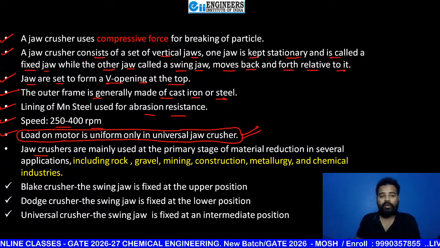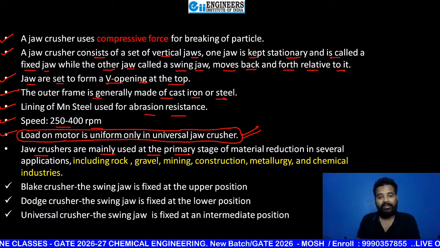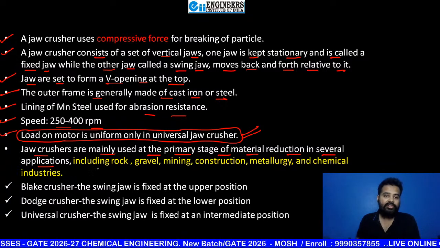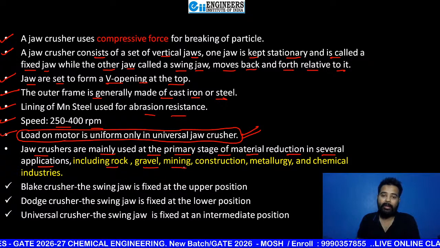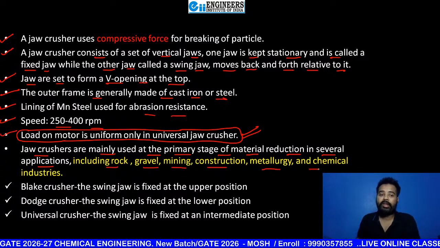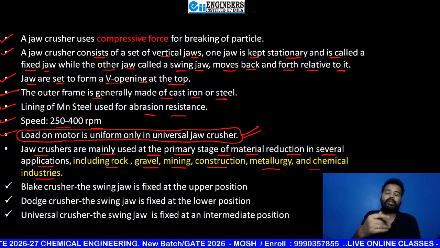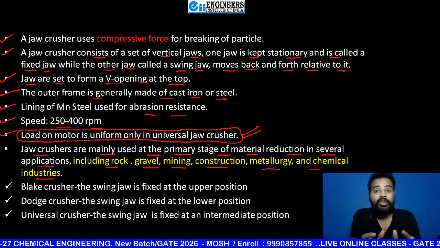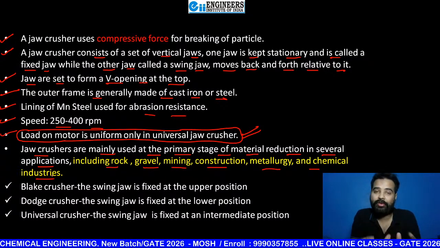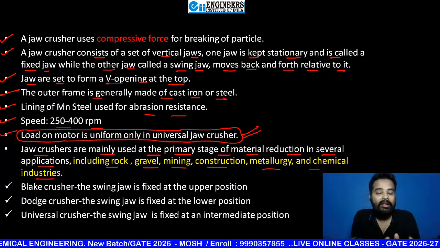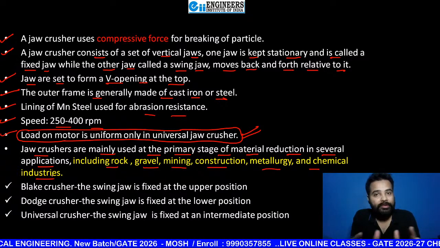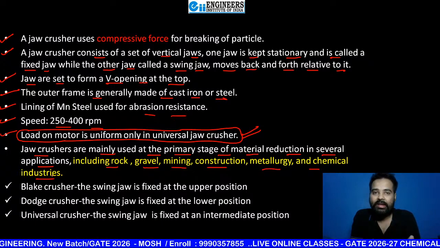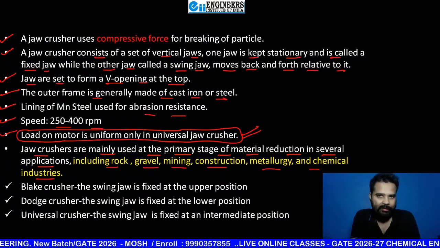Next point, jaw crushers are mainly used at the primary stage of material reduction in several applications like rock, gravel, mining, construction, metallurgy, and chemical industries. What is the meaning of this line, beta? Jaw crushers are mainly used for large size of feed, and the main aim or objective is just to crush them to smaller pieces, not to make powdery material.